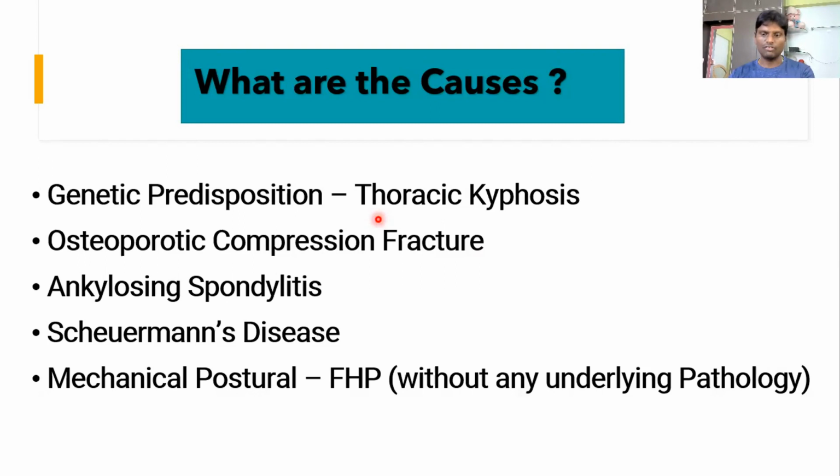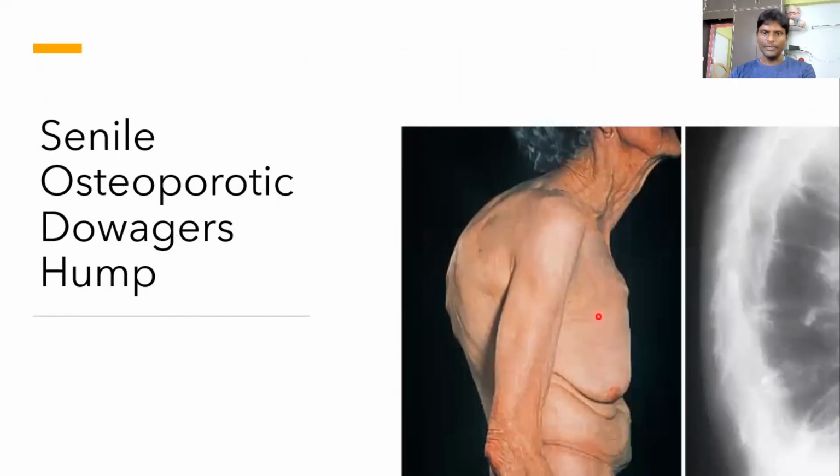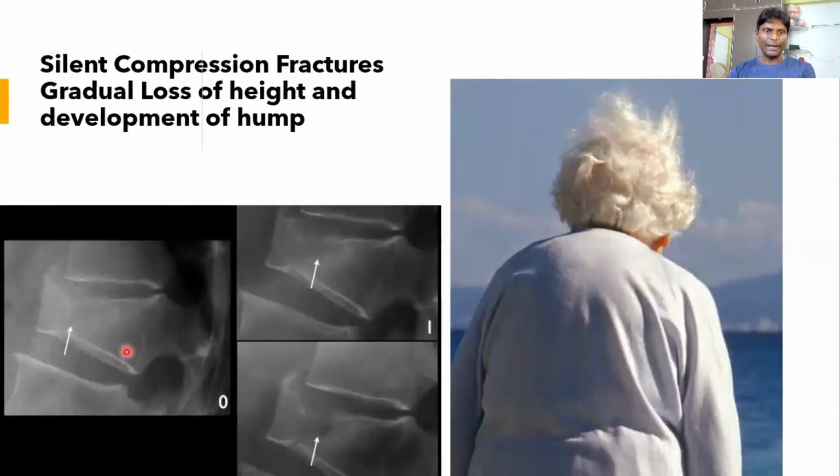The second one is osteoporotic compression fractures that happen to old people. As you could see here, we call this the osteoporotic Dowager's hump. This is a classic hump for old people, which is not necessarily because of posture, but because of a pathological fracture. So the spine does get microfractured here. As you could see, the anterior border of the vertebra is shortened, whereas the posterior border is intact. That creates a kyphotic stress in this region, and hence you see a prominence of the hump here.